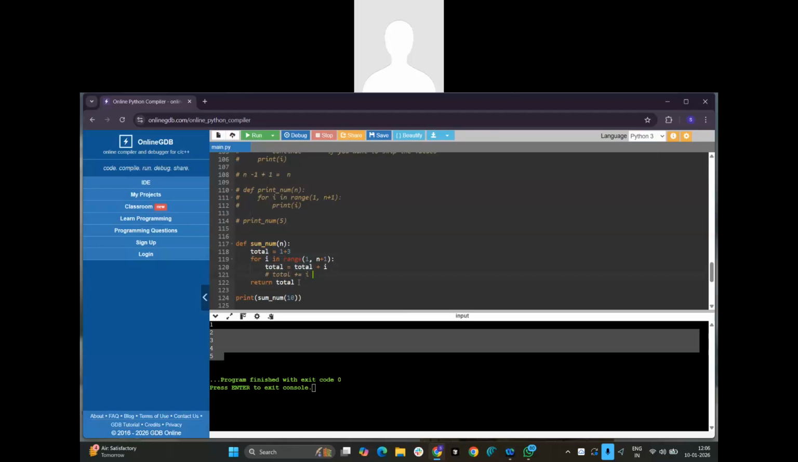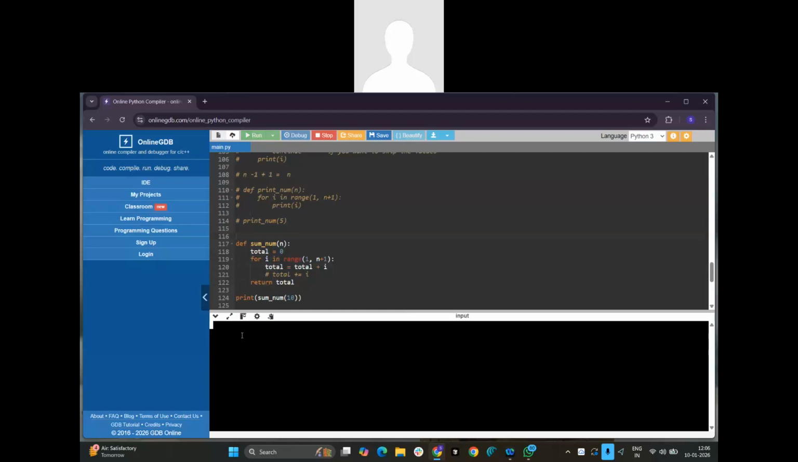And it will return the value. The total sum value will become something like 55, or whatever the number we have given. It will print the value. It will return the value 55. Do you have any doubt here?